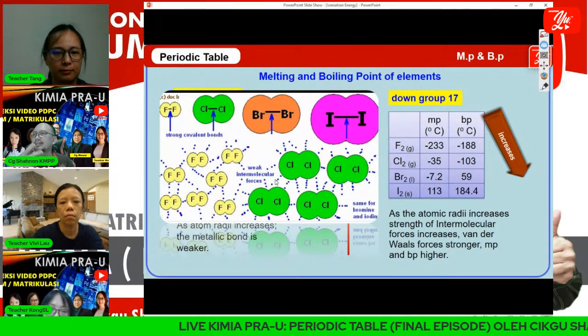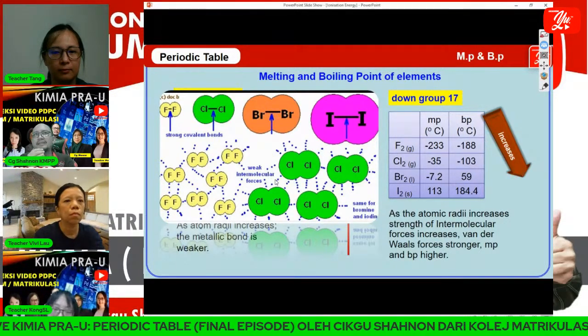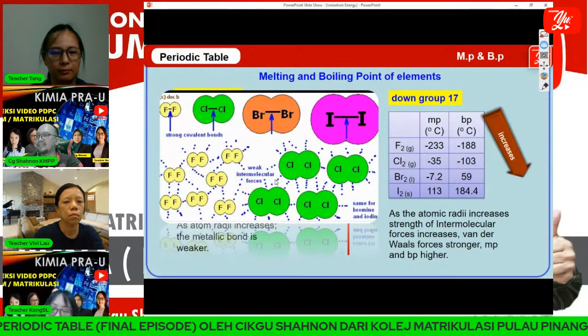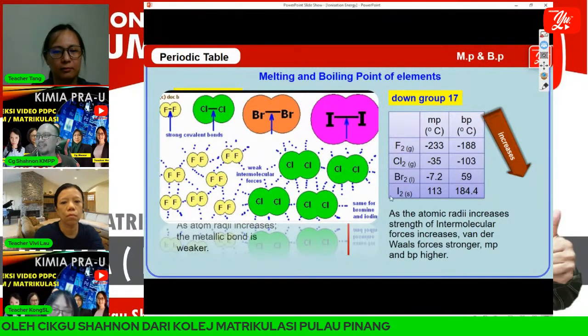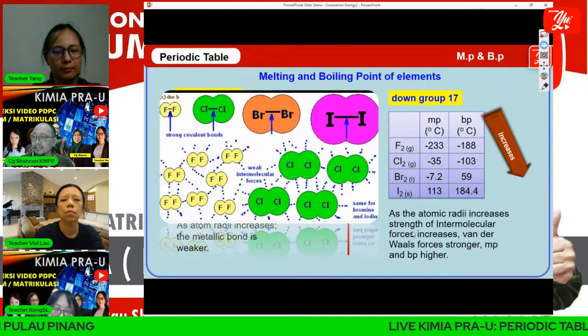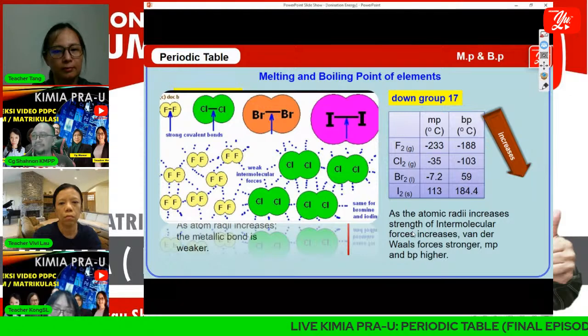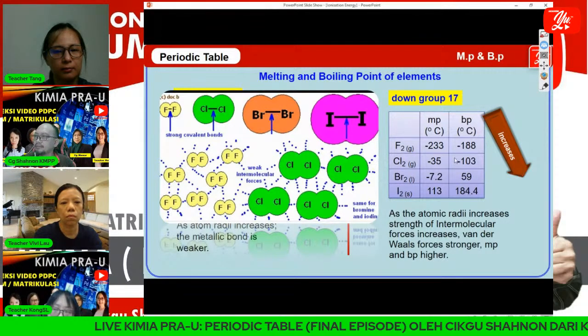Okay, the higher the molecular size means higher contact surface area between chlorine molecules. Because of that, the strength of intermolecular force, in this case van der Waals forces, is bigger.